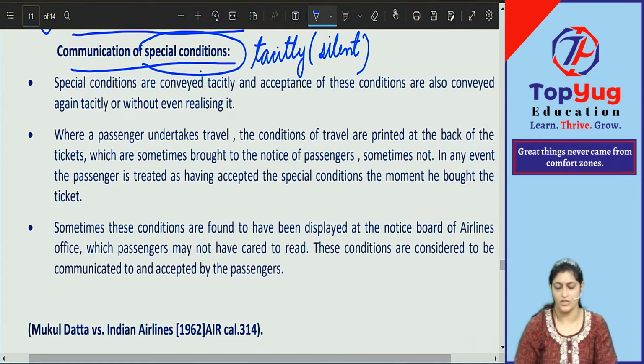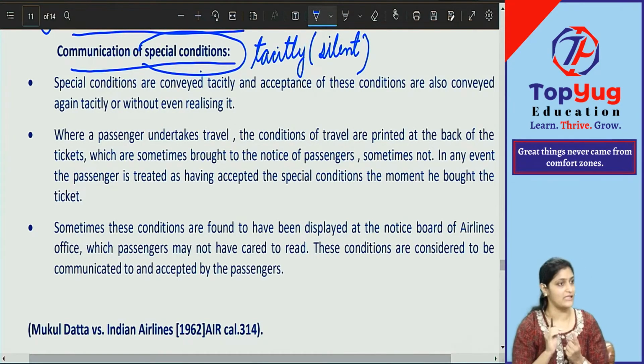Communication of terms and conditions. Communication of terms and conditions is done tacitly. Acceptance is also done tacitly. Okay. Communication is done tacitly. Acceptance of the terms and the conditions is also generally done tacitly.